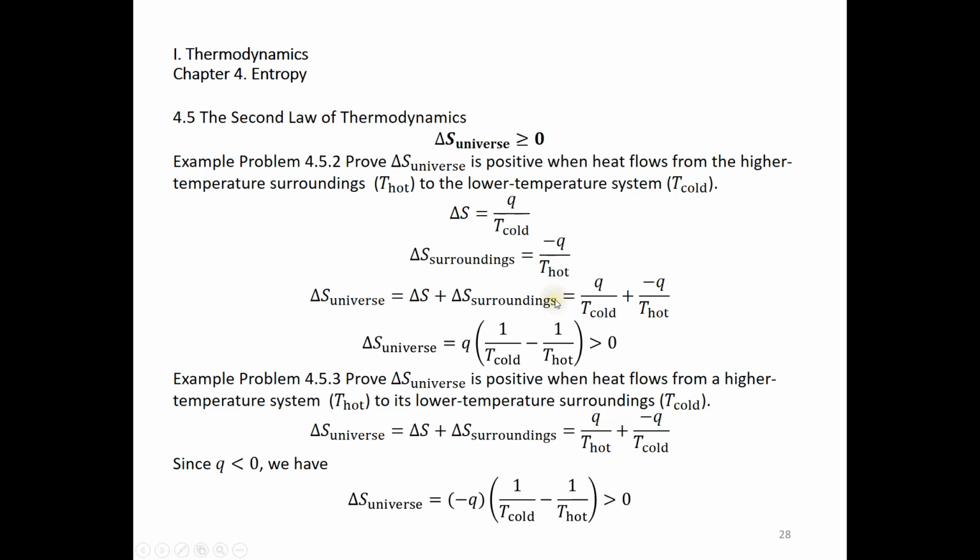And another thing I want to mention is later we're going to see this delta S is greater than Q over T cold, and over here this delta S is greater than Q over T hot for this problem. So in the end, this delta S universe is greater than this expression, but of course this is greater than 0. So if you have delta S universe greater than a positive number, it has to be positive. Same here, this delta S universe is greater than this positive number, and this tells us the entropy of the universe increases.